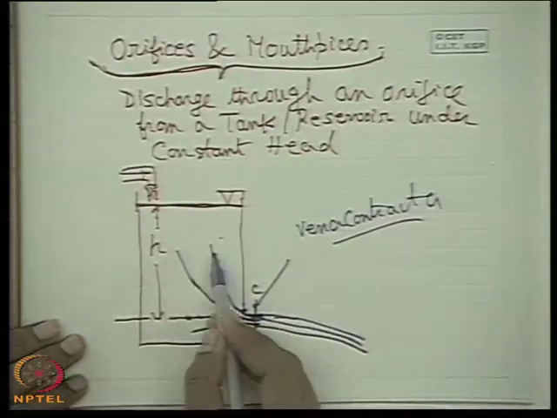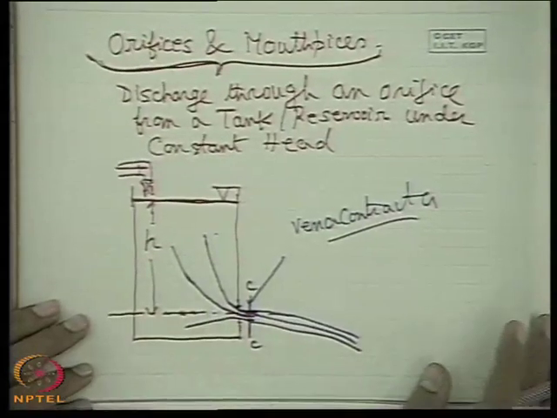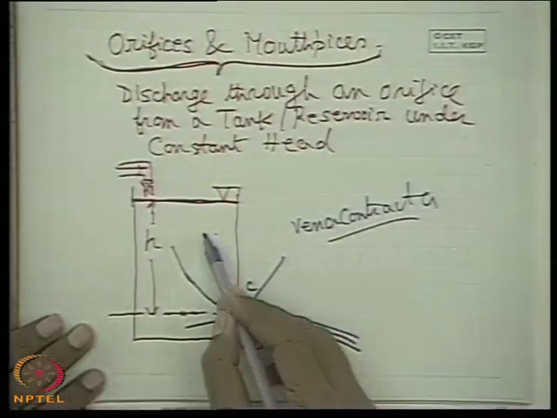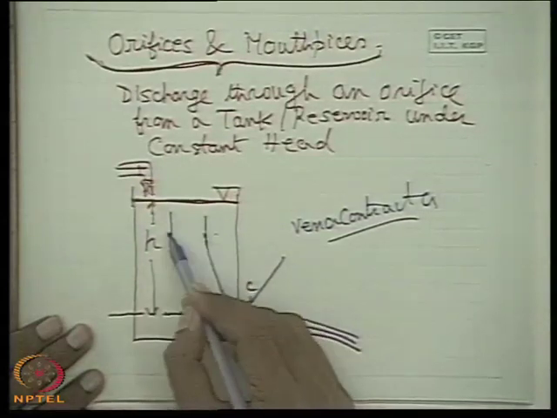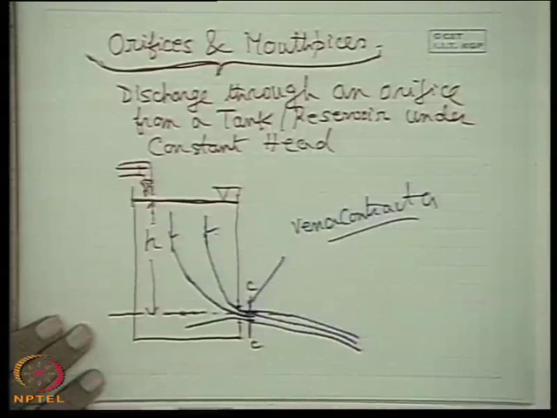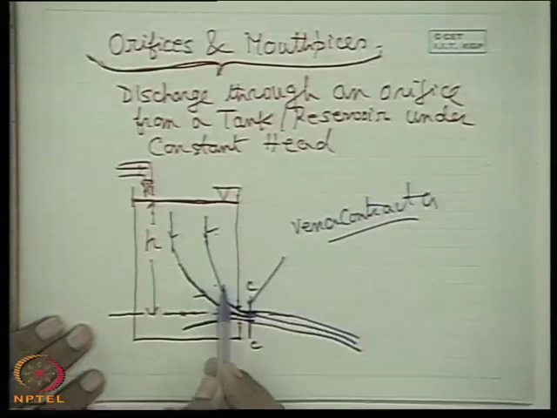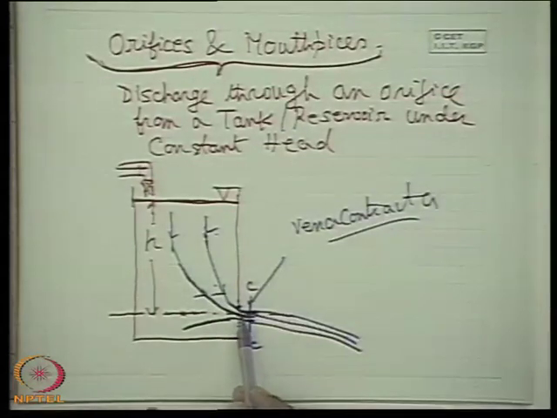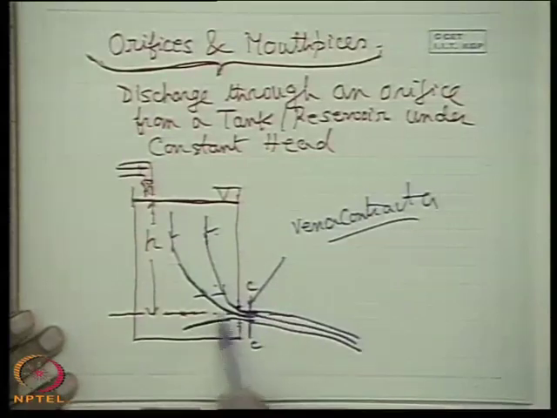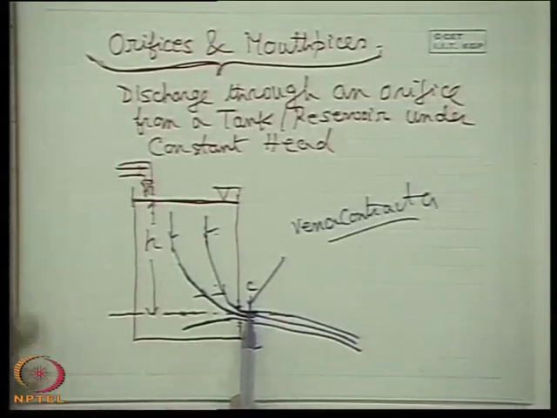The streamlines are not visualized by naked eyes without giving any dyeing agent. It is coming as a solid jet. So it is obvious that the streamline, which was initially flowing like this, gets a change. The water takes a turn because it gets an aperture, that is a discharge exit area. So it takes a turn, and then ultimately it becomes parallel again, and it attains a minimum section which is lower than the area of this orifice. This section is known as vena contracta, then it comes out from the orifice.